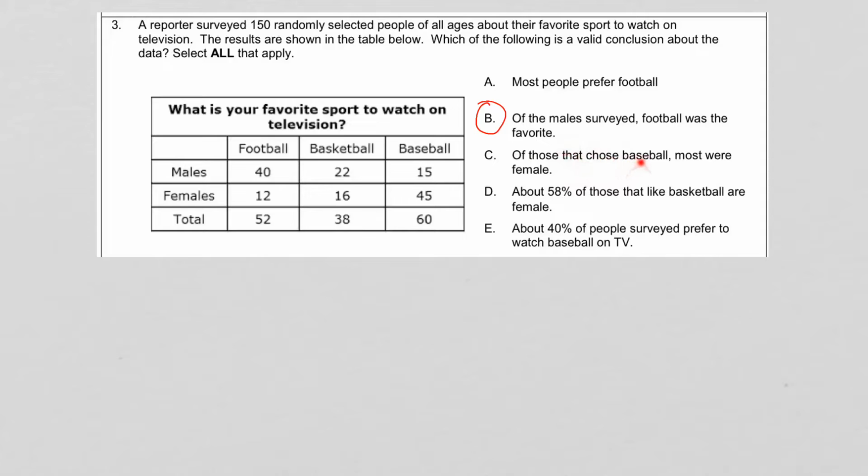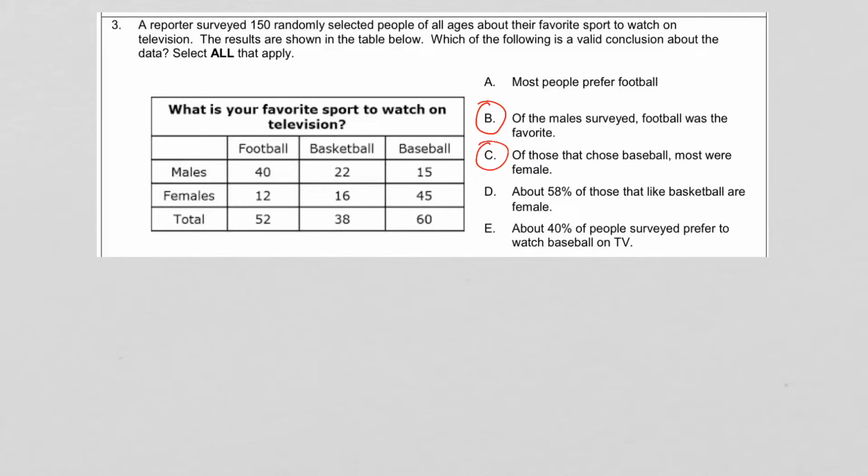Of those that chose baseball, most were female. The ones who chose baseball are right here. We're only looking at this column. Males were 15, 45 females. So yes, most were female in that category. So we can circle C as correct as well. Now, D says about 58% of those that liked basketball are female. So we're going to have to do a little calculation here, relative frequency.